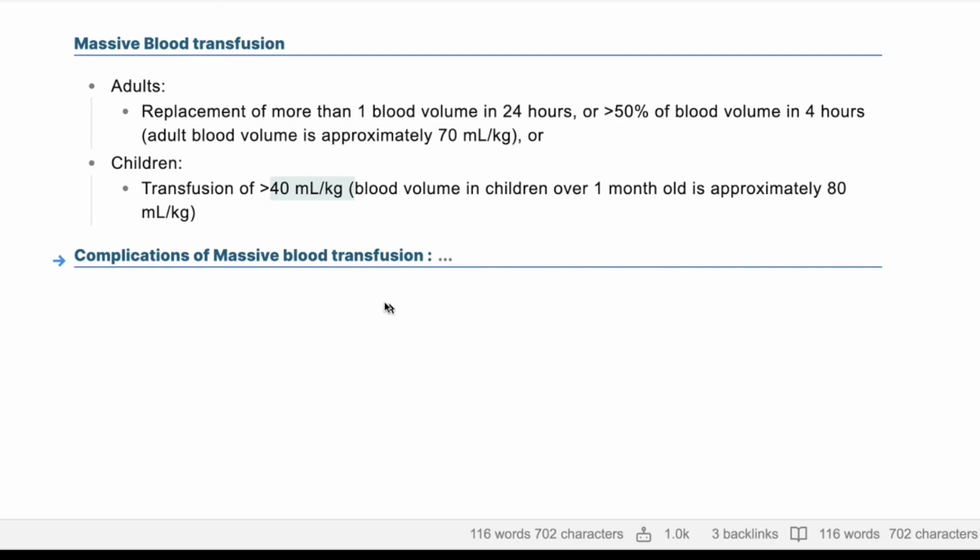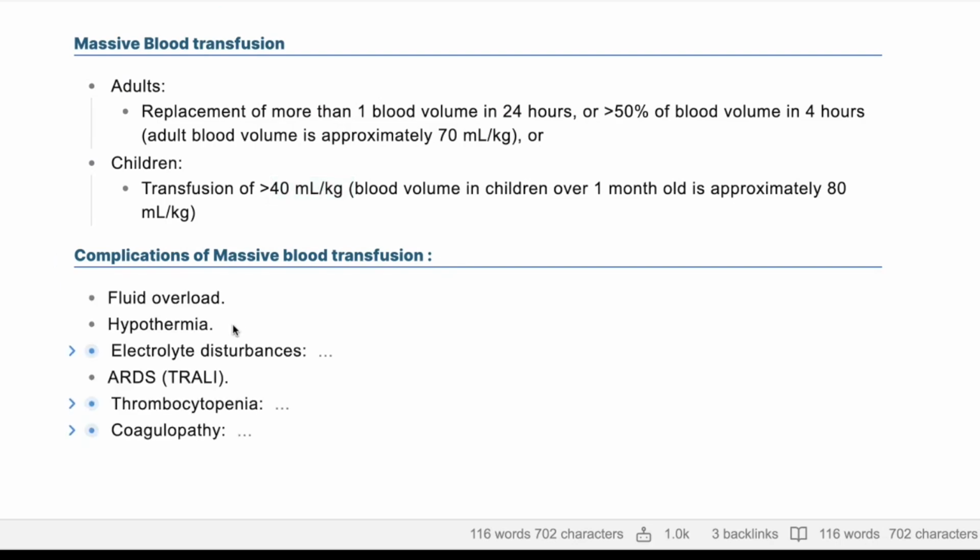It's fine. I think this is the wrong answer, so you probably need to reread it. Complications of massive blood transfusion are many things. You're giving your patient lots of blood with different temperatures. Hypothermia and coagulopathy are among the highest risks of complication. You're also giving them loads of fluid, so fluid overload. So the main three things you need to mention are fluid overload, hypothermia, and coagulopathy.